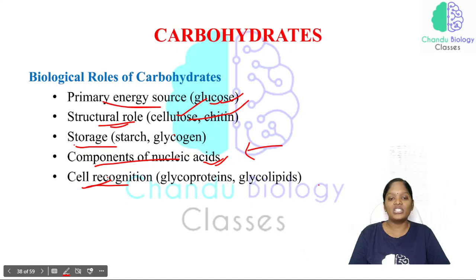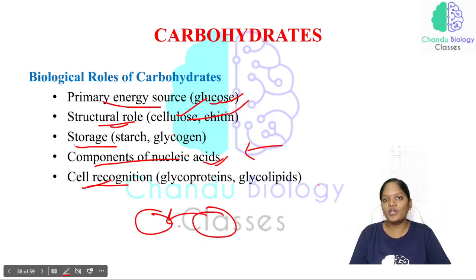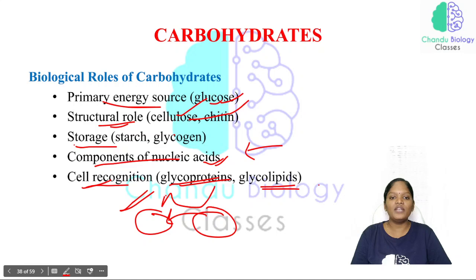And cell recognition. One cell has to react to another cell's signal. It has to receive the other signal, and it has to respond to that signal. So that is what cell recognition is. For this, glycoproteins and glycolipids are there. The protein associated with carbohydrate is glycoprotein, and the lipid associated with carbohydrate is glycolipid.